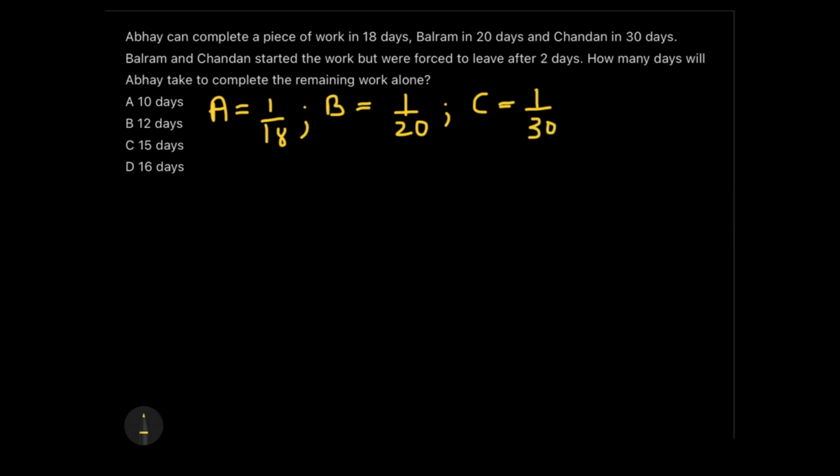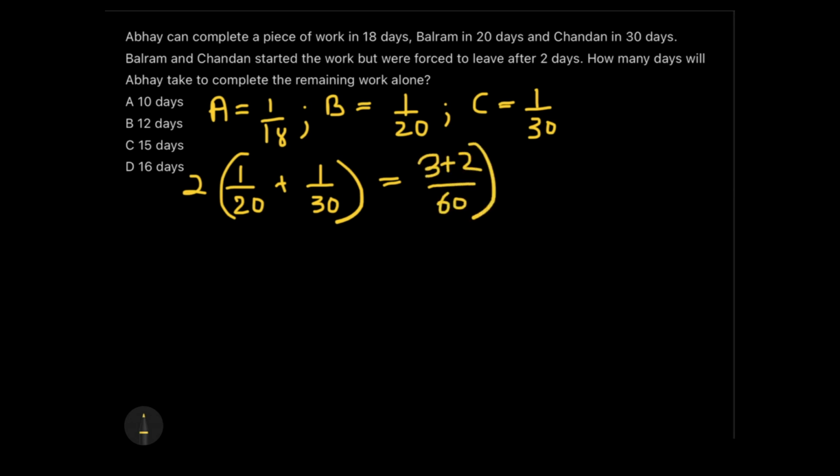Now just take this question step by step, just like we used to solve word problems in childhood. The second line says Balram and Chandan started the work but were forced to leave after 2 days. That means for the first 2 days only B and C worked. So what will be the work done together in 2 days? It will be 1 by 20 plus 1 by 30, whole multiplied with 2, right? The LCM is 60, so I can write it as 3 plus 2 by 60, whole multiplied with 2. That means 5 by 60 into 2, that is 10 by 60, and that eventually means 1 by 6.